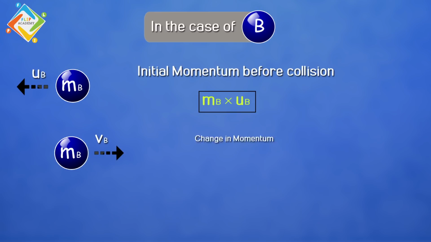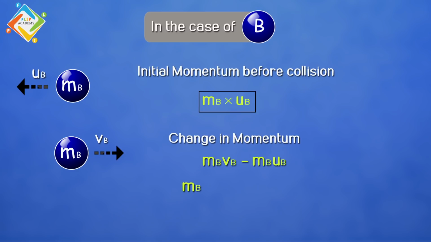So the final momentum now becomes mb into Vb. If we have to calculate the change in momentum, it is given by mb Vb minus mb ub. If we take mb common, inside the bracket it will be vb minus ub.